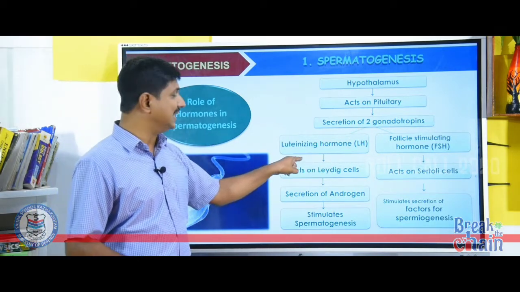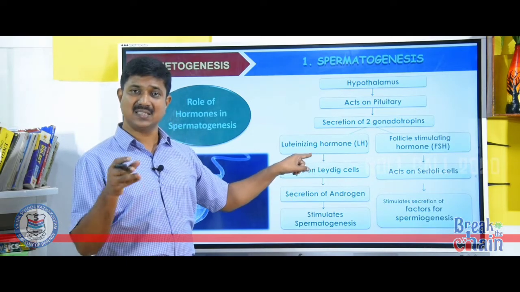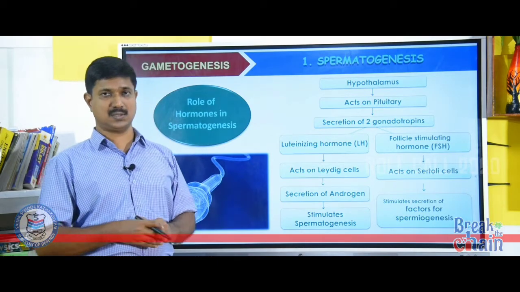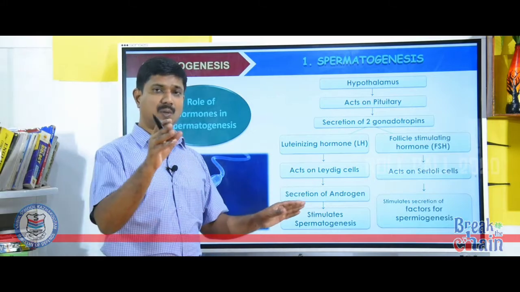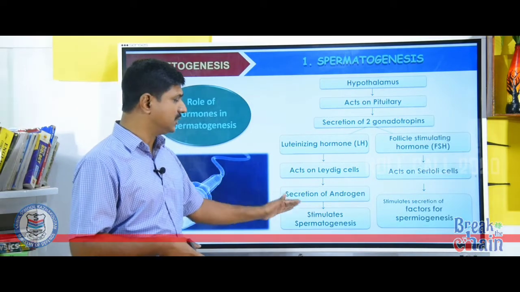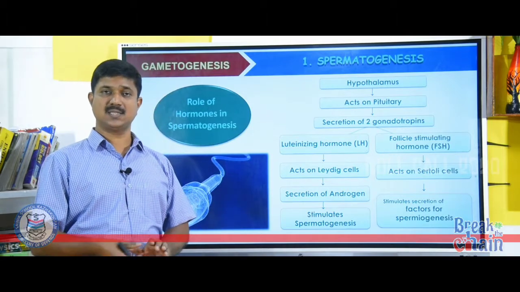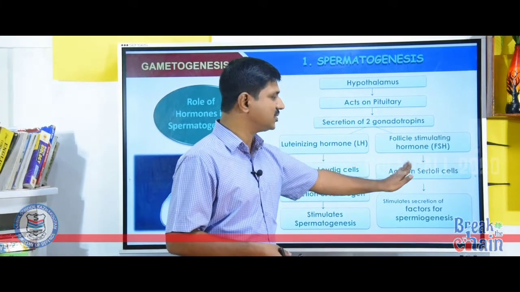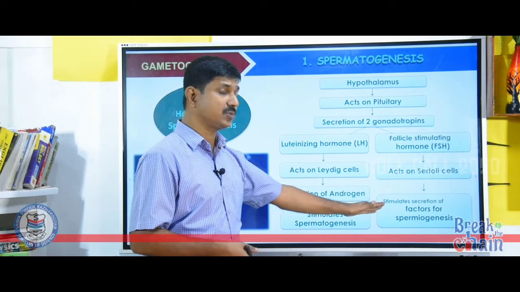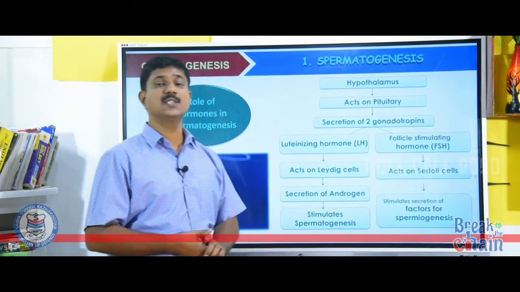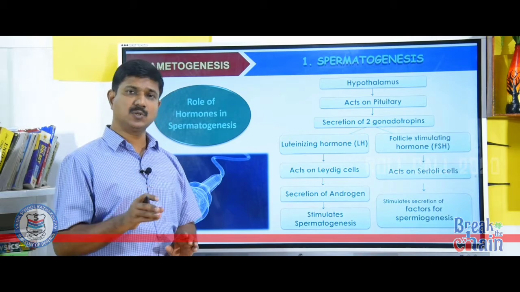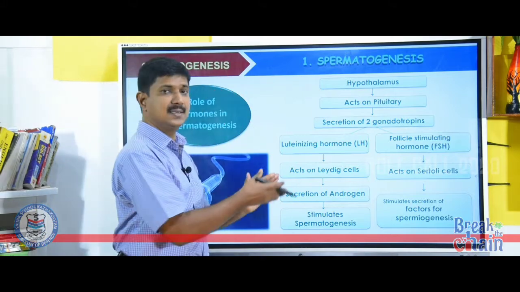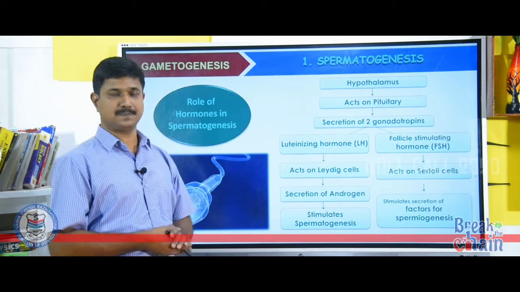Luteinizing hormone acts on the Leydig cells. Leydig cells are present in the interstitial space, and are also called interstitial cells. Leydig cells secrete hormones called androgens. Androgens stimulate the process of spermatogenesis, that is the production of sperms. On the other side, follicle stimulating hormone, FSH, acts on Sertoli cells, which stimulate the secretion of some factors, and these factors are required for spermiogenesis. Spermiogenesis is the process of transformation of spermatids into spermatozoa. That is the hormonal mechanism of spermatogenesis.